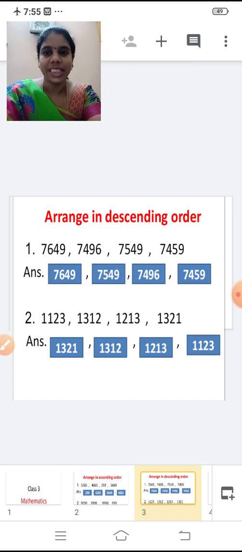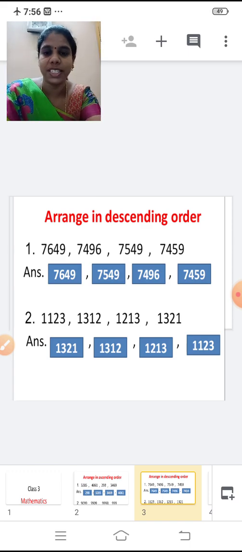Second one, 1,123, 1312, 1213, 1321. Now tell me children, which is the biggest number?